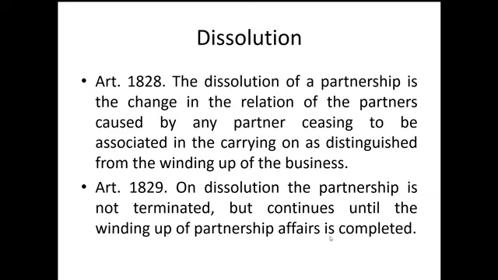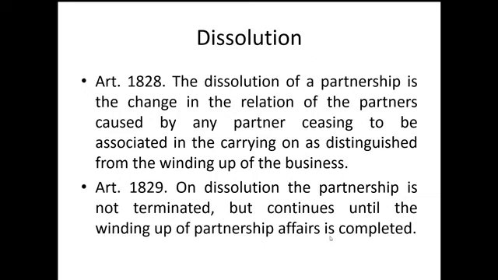Like for instance, let's say the partners are ABC, and later on A dies. So there are now two partners, because before there were three, and now there are only two. So there was a change in relation among the partners. Or, ABC formed a partnership for a fixed term of 5 years. Upon arrival of the term, the partnership is automatically dissolved. However, if they continue, it becomes a partnership at will, and therefore it can be terminated at any time without breach of contract.